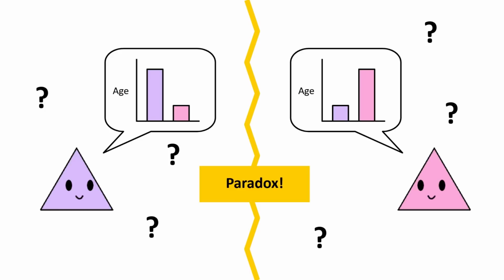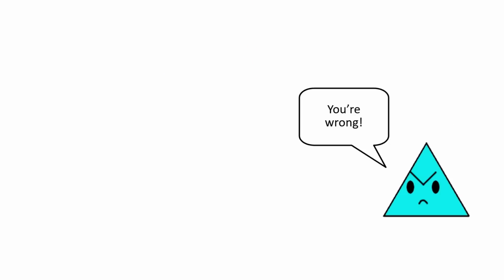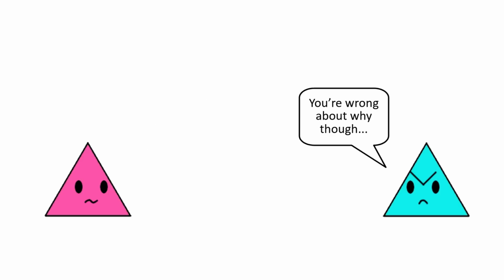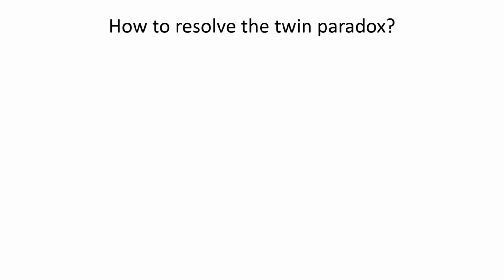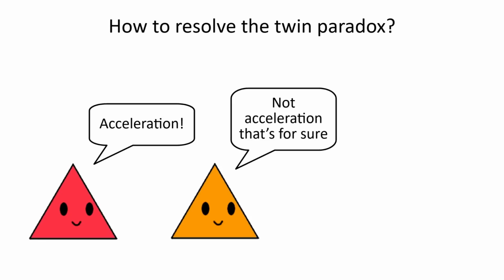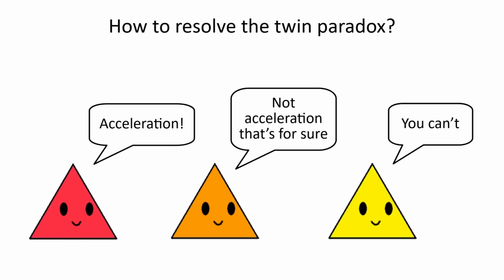Well, believe it or not, the twin paradox is actually still controversial. Not because of the outcome. Everyone agrees that it's the space twin who is in fact younger. The controversy is instead about the reason why this is the case. Some people say the key factor in resolving the paradox is acceleration, while others say you could still get a paradox without acceleration. And then others still say that no matter how you resolve it, it still results in unresolved philosophical concerns about relativity as a whole.